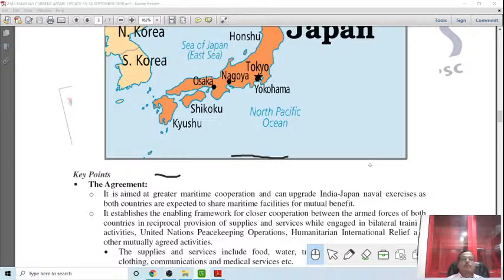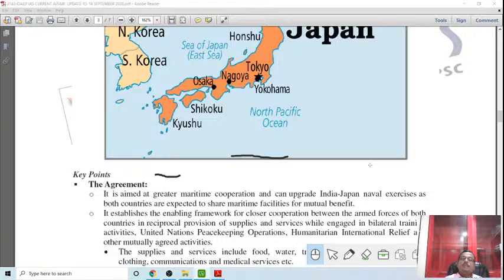Both are riparian states in the Indian Ocean. There is a big dispute between China and Japan over islands, and Japan is trying to take the support of neighboring countries like India, and it even has a good relationship with the USA. It is trying to bring other Asian nations like Singapore or Vietnam into its group to counter China.